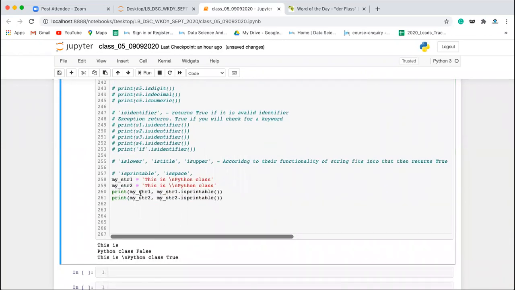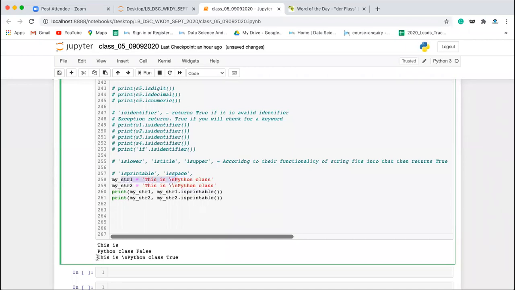If you execute this, let's see my_str1, where you have kept only backslash n, it is printing the whole string into two lines. So this backslash n is executed. It is not printed on the screen, it is executed and then it is printing a new line, and then printing Python class. Since it is executable, it is not printable. That's why isprintable gives False in this case for my_str1.